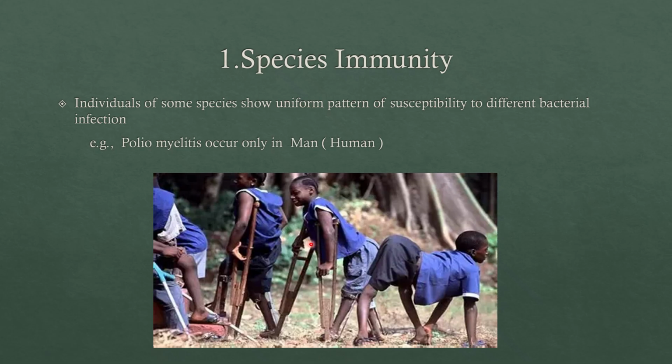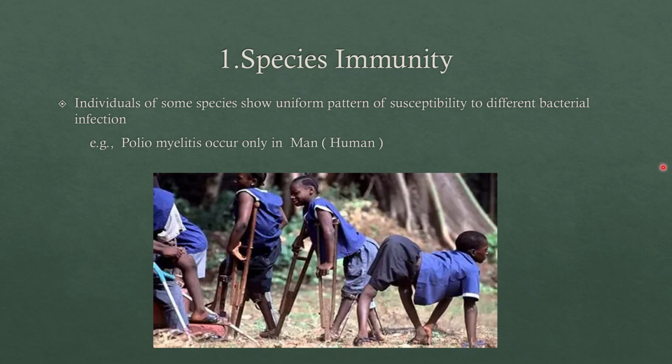For example, poliomyelitis occurs only in man, that is humans. You cannot find poliomyelitis in birds or animals; it will only affect humans. Similarly, cow plague comes to cows but doesn't affect humans. Likewise, measles humans will get, dogs won't get. So the immunity present in one species is called species immunity.